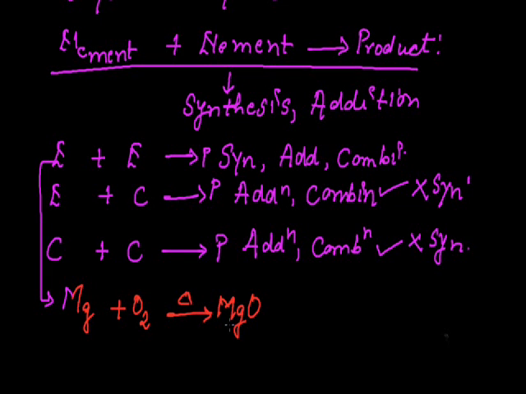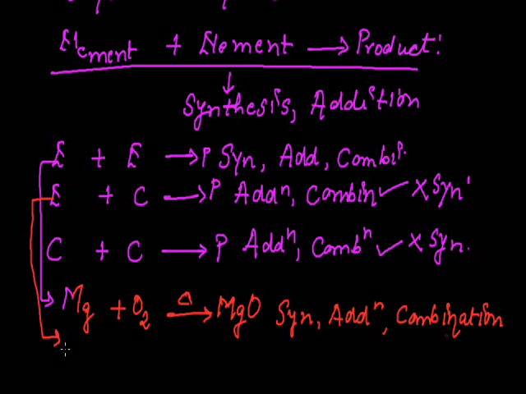What we have studied above is that when two elements or molecules of elements combine, they form a new product. So this reaction can be termed a synthesis reaction. It can also be termed an addition reaction and a combination reaction.